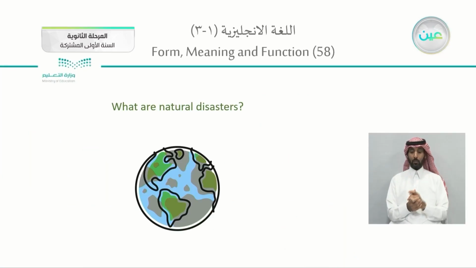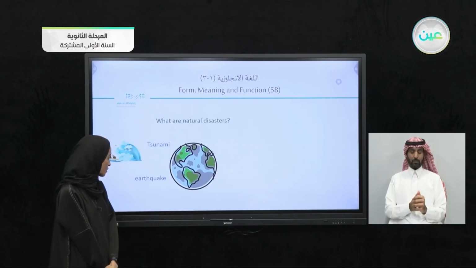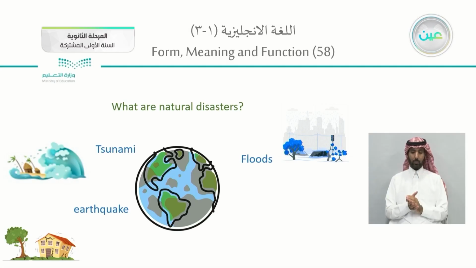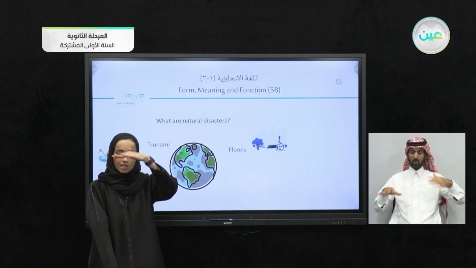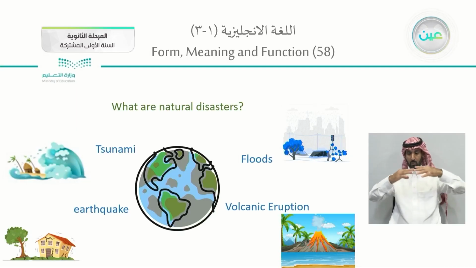Some natural disasters, things that we have nothing to do with. They happen and they will cause us problems, like tsunamis, like floods, the giant floods. Also, earthquake, the shaking of the earth. Also, floods, the increasing level of water because of rain or other reasons.